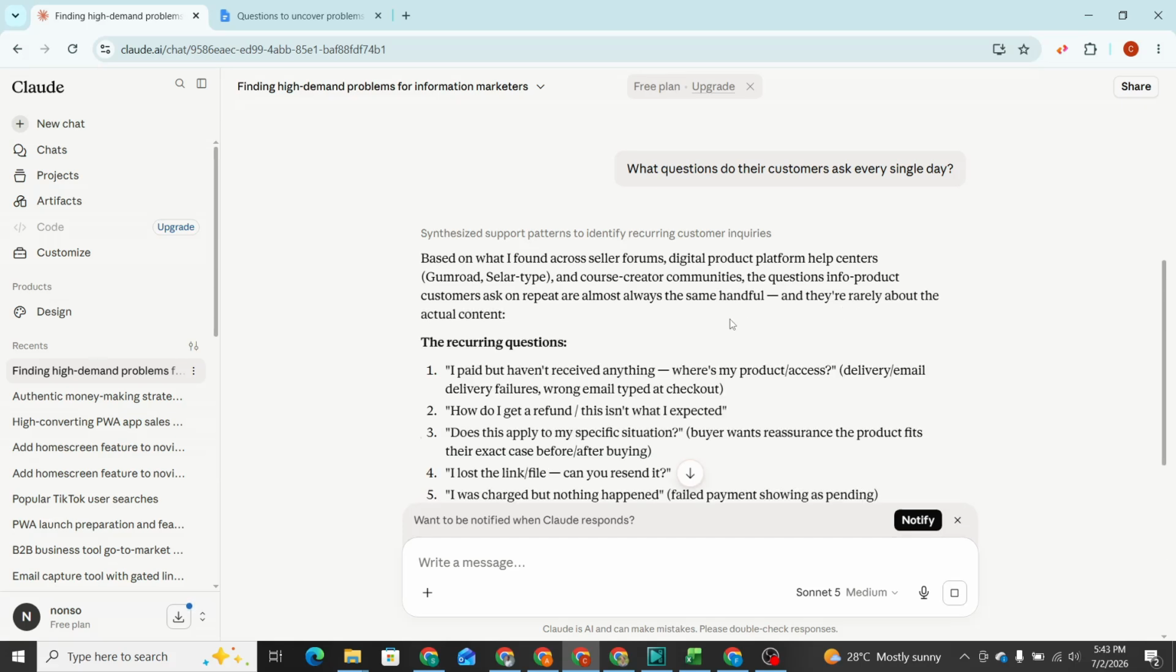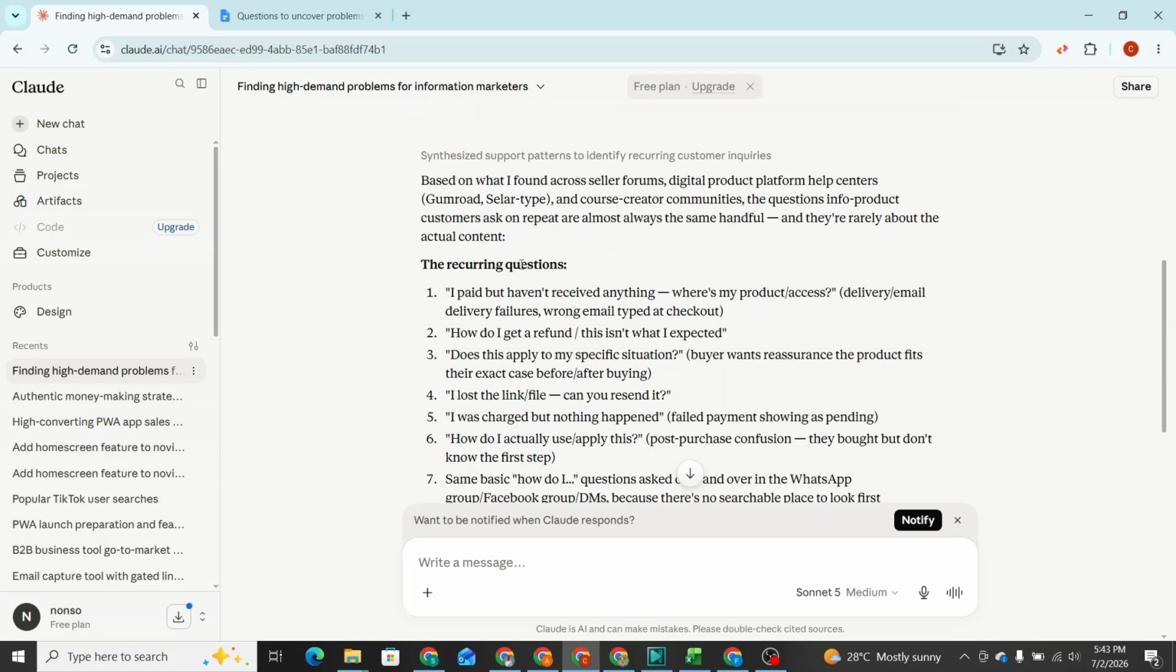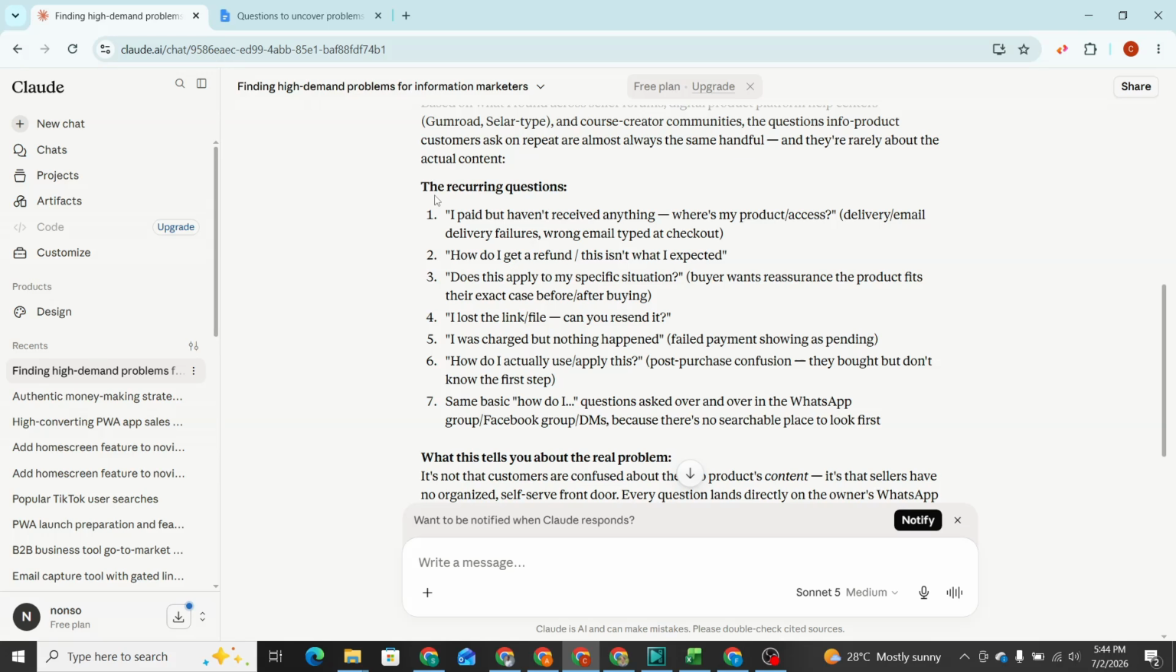So as you can see, it has done what we asked it to do, based on what it found across seller forums, digital product platforms, and help centers. These are the recurring questions. I paid, but haven't received anything. Where is my product access? This question comes up every now and then. How do I get a refund? This isn't what I expected. Another question: does this apply to my specific situation?